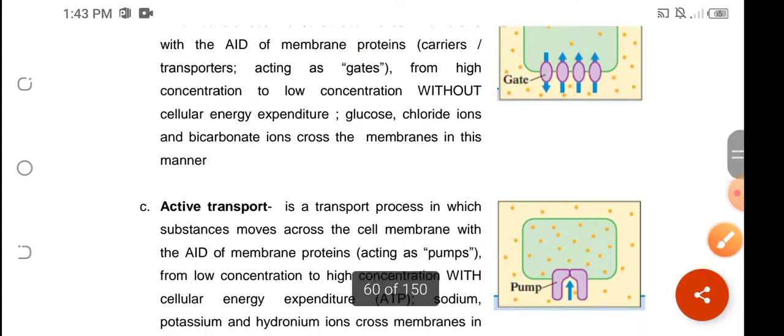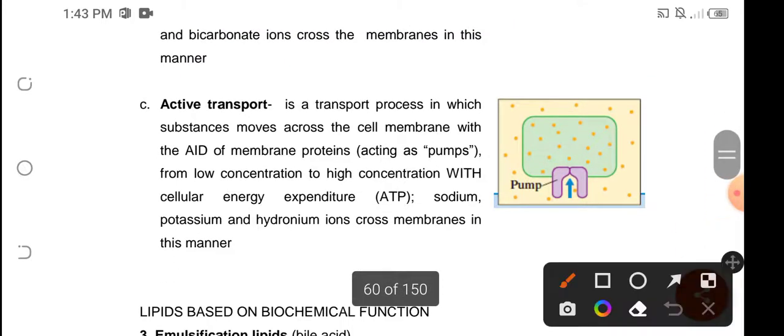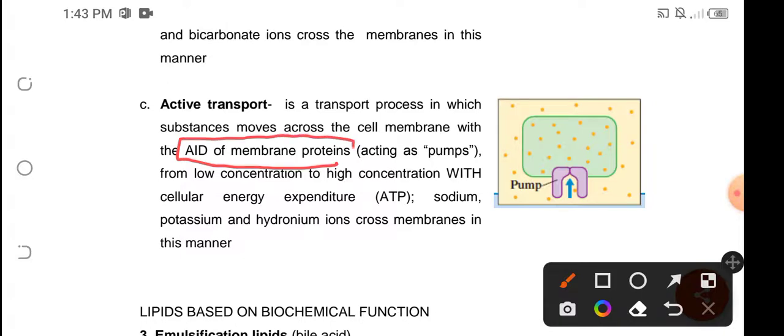Okay. And the last, the active transport. In this transport, the membrane protein could act as pump, and for that pump to transport these substances, it needs an expenditure of energy in the form of ATP, and the molecules to be transported in this manner are sodium, potassium, hydronium ions.